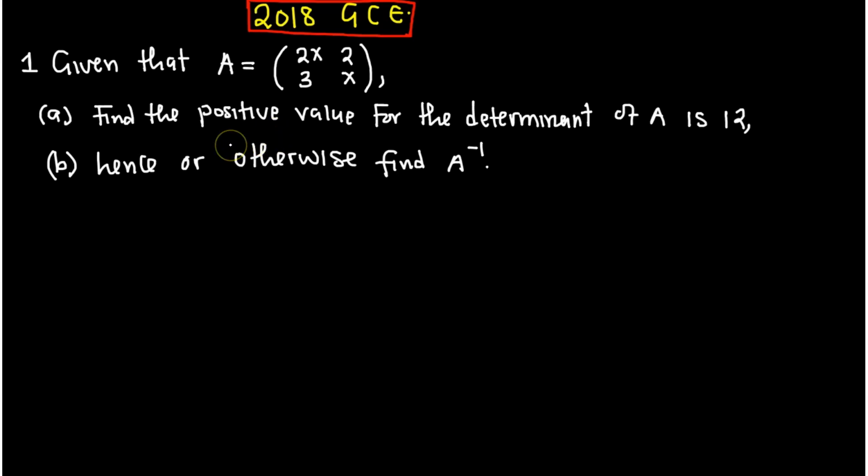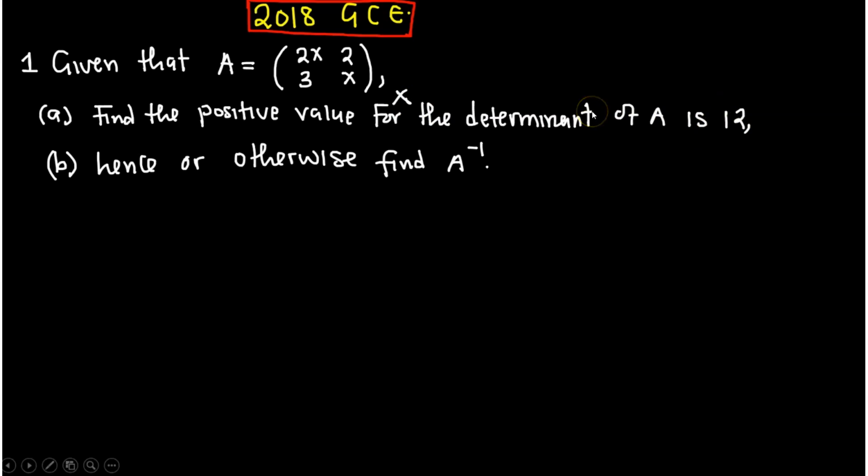The first question reads: given that A is equal to this matrix that you are able to see, that is 2x, 3, 2, and x. Find the positive value of x for which the determinant of A is equal to 12.